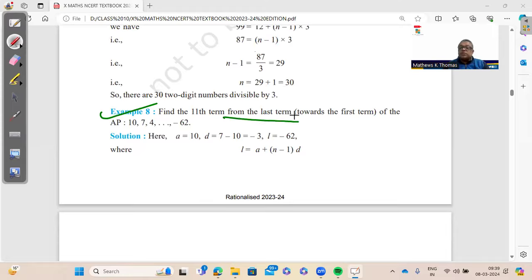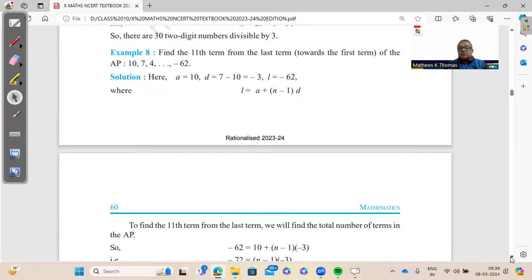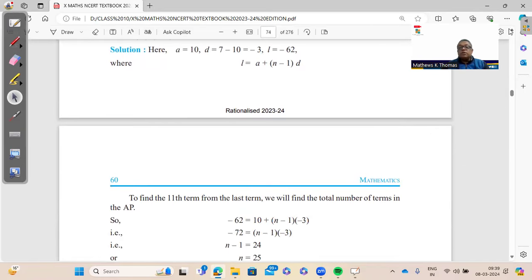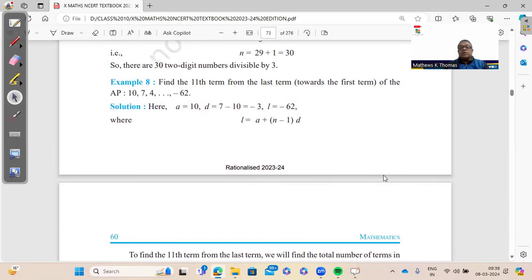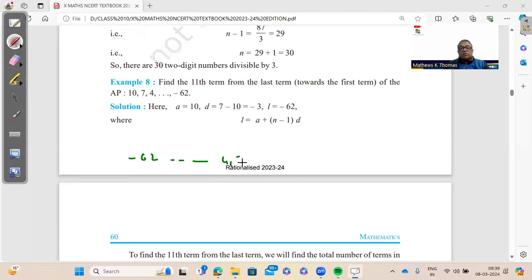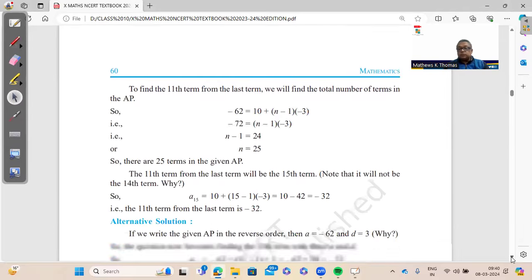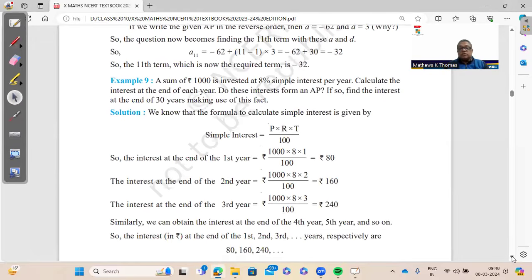Find the 11th term from the last, very, very important. Not from the beginning, but from the end. So what you can do is reverse the series and find out the 11th term from the beginning. So you can just reverse the series. So you have negative 62 and 4, 7, 10 like this. And then you can find the 11th term, that is a plus 10d. So a will be negative 62 and common difference 10 minus 7, that's going to be 3. You will get the same answer. So example 8, very important. That is finding from the last.